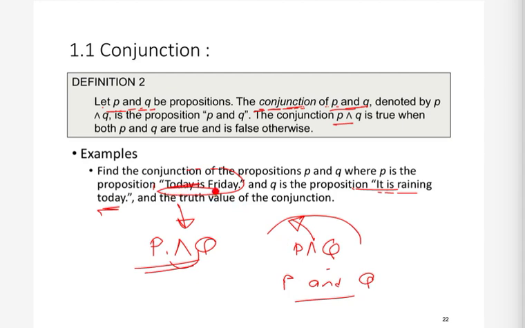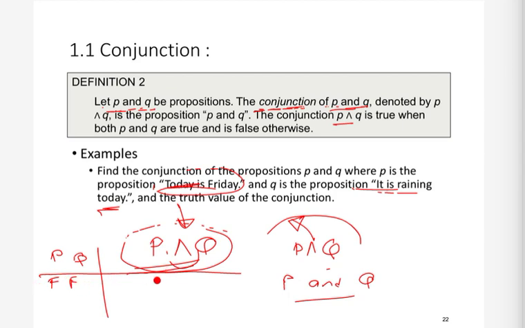So now, what is the truth table for this conjunction operator? If we have two propositions p and q, then we can make a truth table. Basically, a truth table is nothing but depicting the behavior of this conjunction. So let's make the truth table. If both are false, like p is false and q is also false, then, this is a very intuitive operator, if both are false, then their and will also be false.